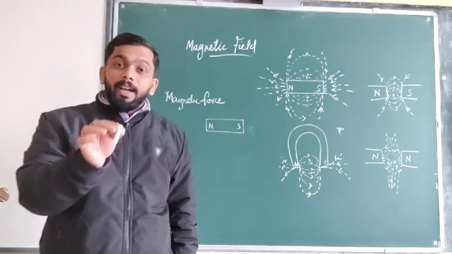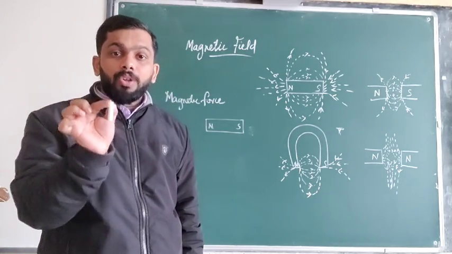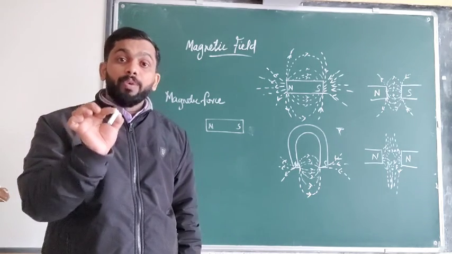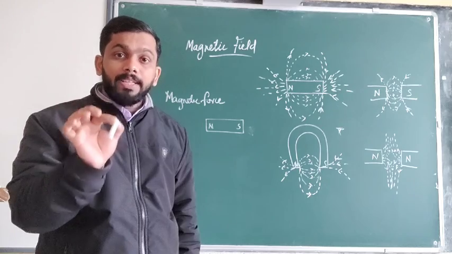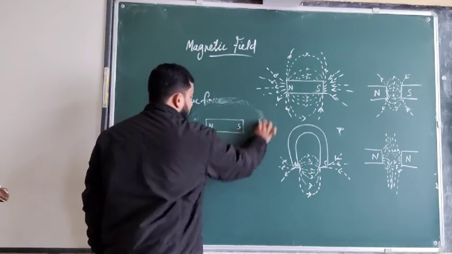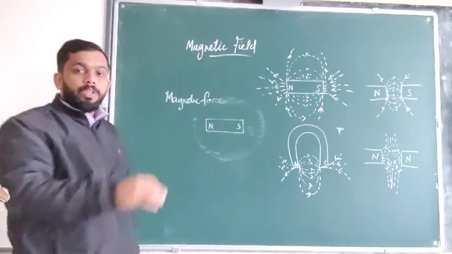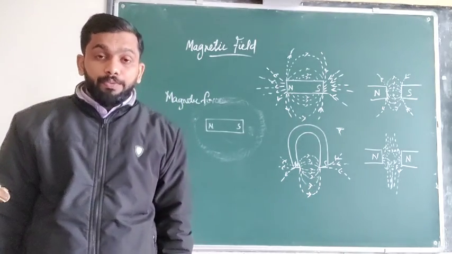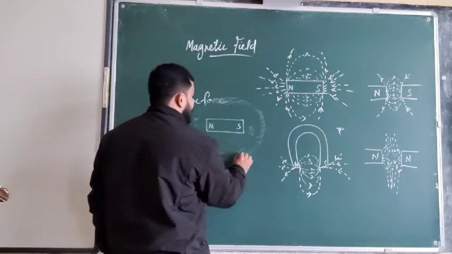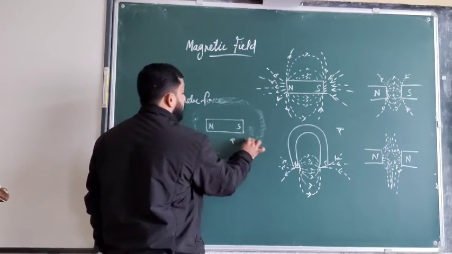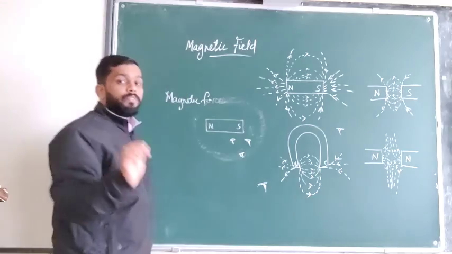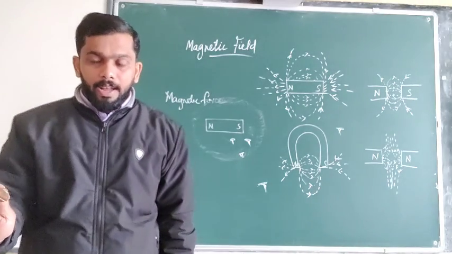So surely there should be a certain area or region around the magnet where we can experience the magnetic field. Suppose I say that in this much area I can experience magnetic force. It means if I keep magnetic materials inside this area, then only will they be attracted by the magnet, and if they are out of this area, they will not be attracted by the magnet.